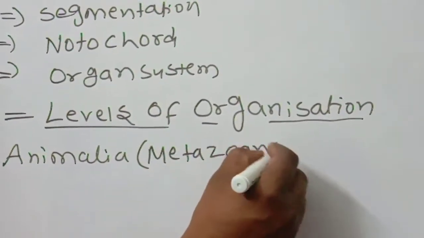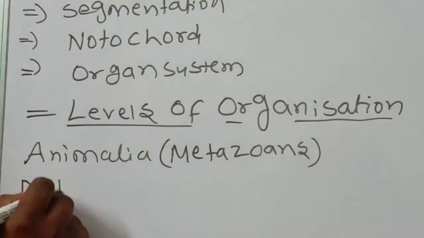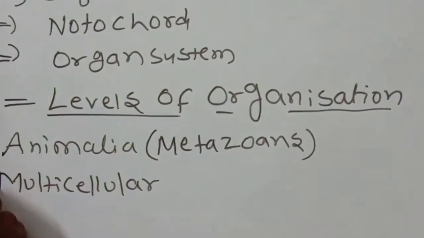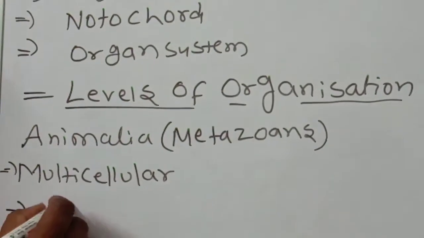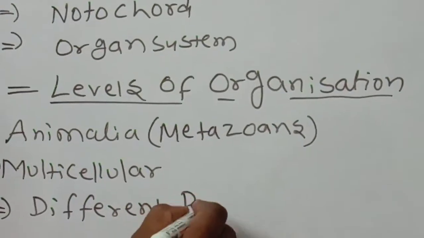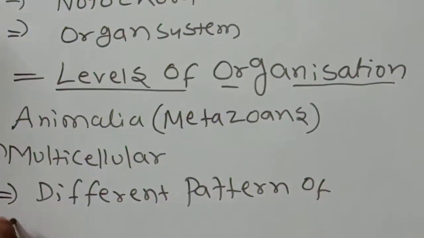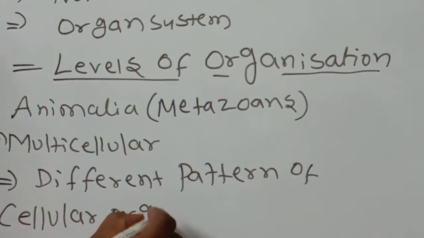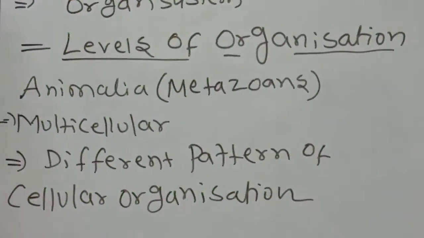Metazoans are multicellular. First point. And they exhibit different patterns of cellular organization. This point also you should have to remember.